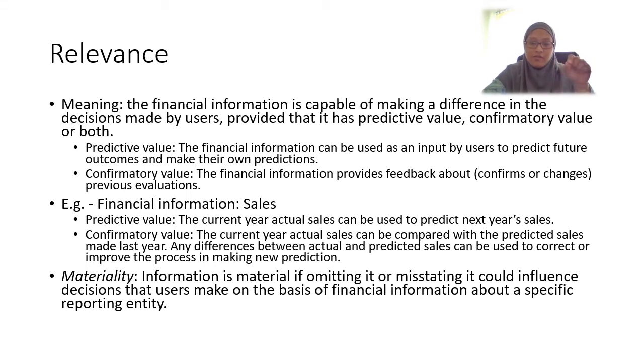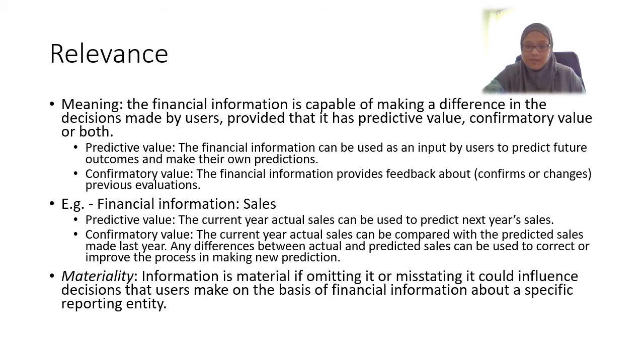The information for the current year is able to confirm our previous prediction, whether we predicted correctly or not, or whether we need to change the process we use to make the prediction. So it provides feedback, whether it can confirm or change the previous evaluation.